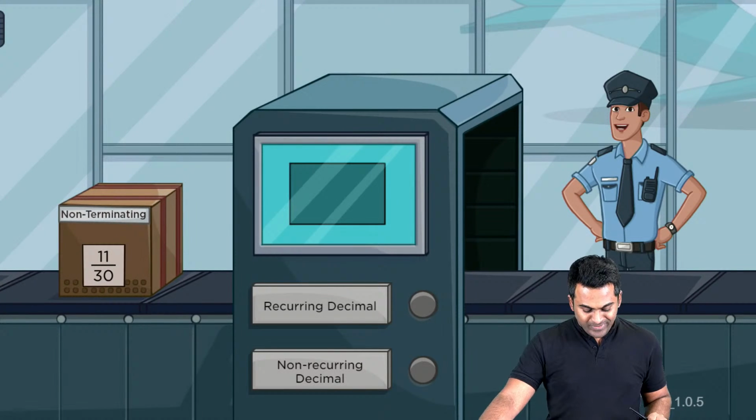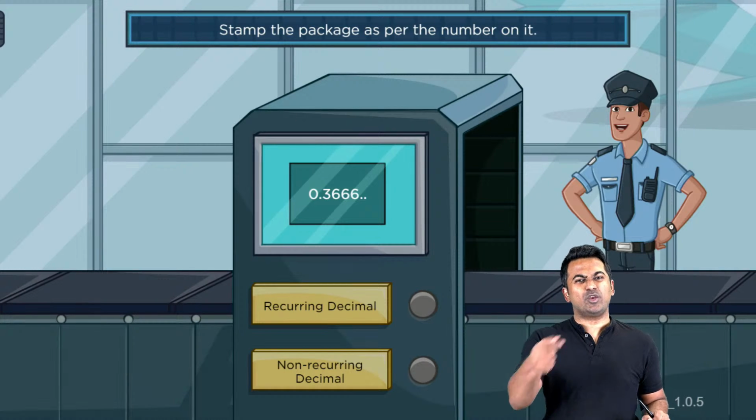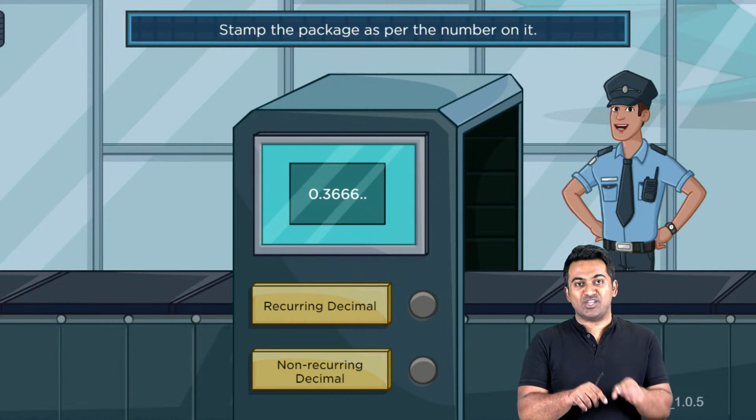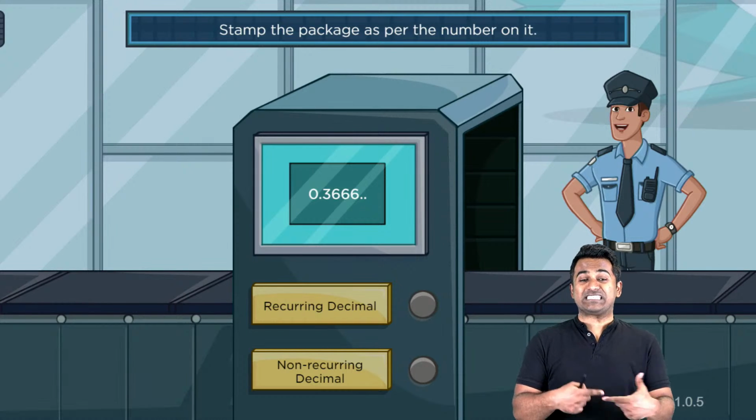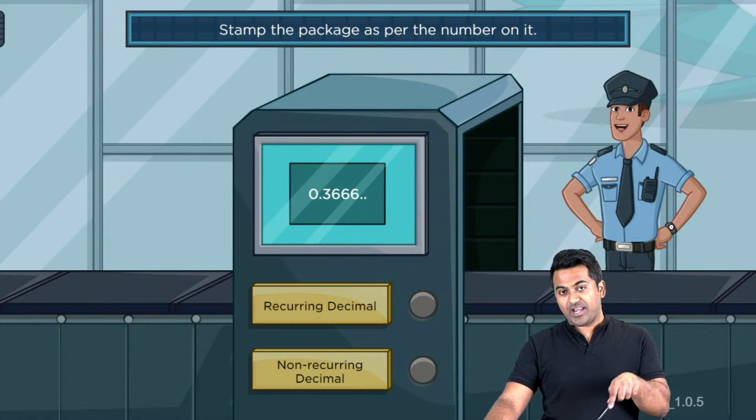Now, the next bit. Is there any recurring pattern to it, or is this going to be non-recurring? What do you guys see? 0.366666. So they've given you the hint right there, right? 6 is the digit that is repeating. So what do you guys think? Is it going to be recurring or non-recurring?